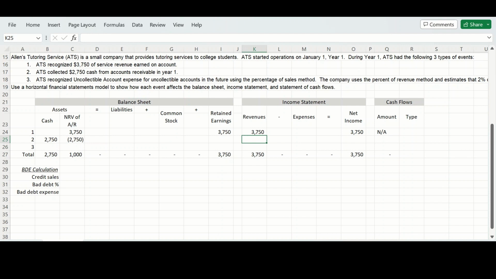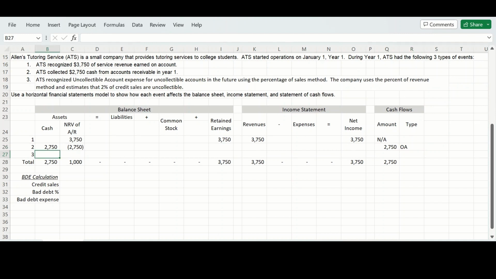Now, neither revenue nor expense is recognized here because this is just a cash collection on a previous sale. Because cash is collected, the statement of cash flows will be increased. And this was in relation to some service revenue received on account, so we're going to call it an operating activity.